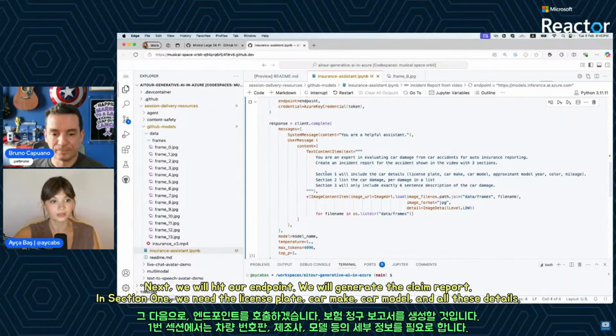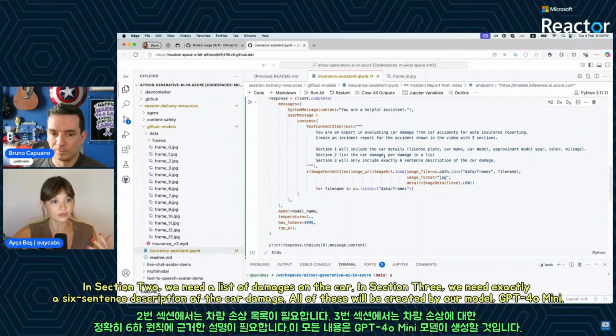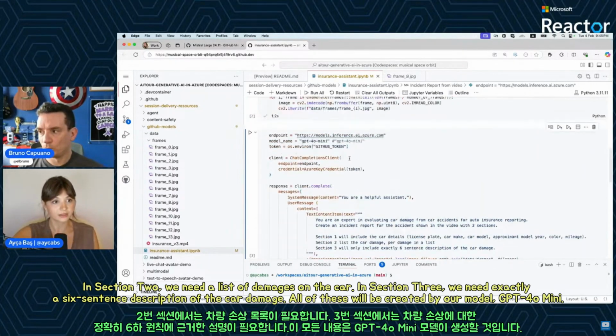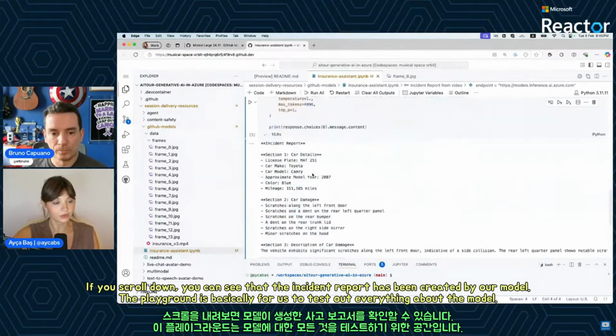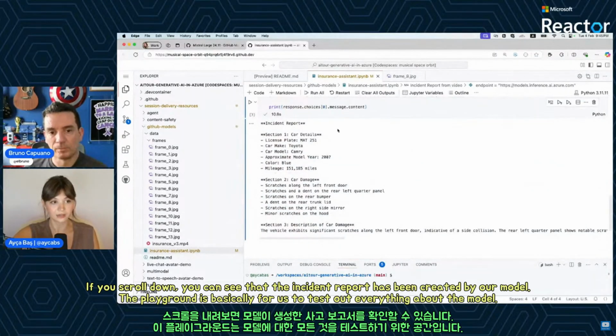And in the first section, section 1, we need license plate, car make, car model, all of these details. Section 2, we need car damage, per damage in a list. And section 3, we need exactly a 6-sentence description of the car damage. So all of these will be created by our model, GPT-4o Mini. And if you scroll down, you can see that the incident report is created by our model.